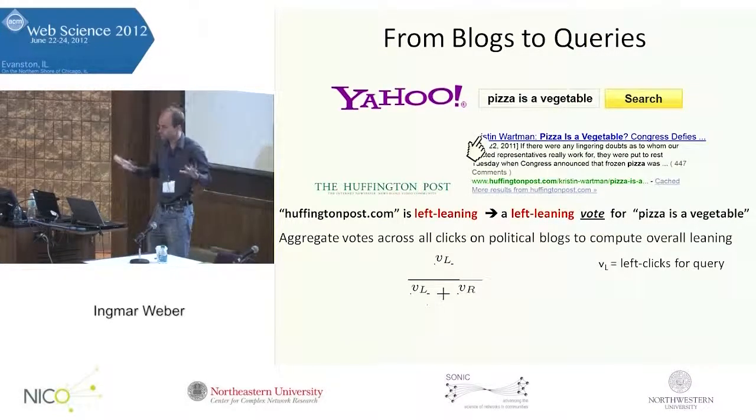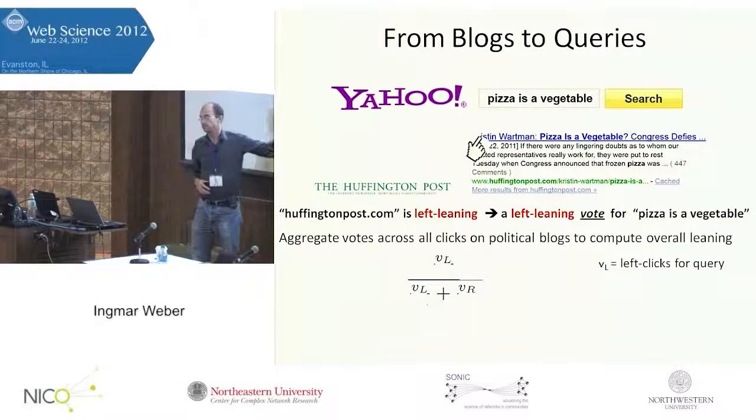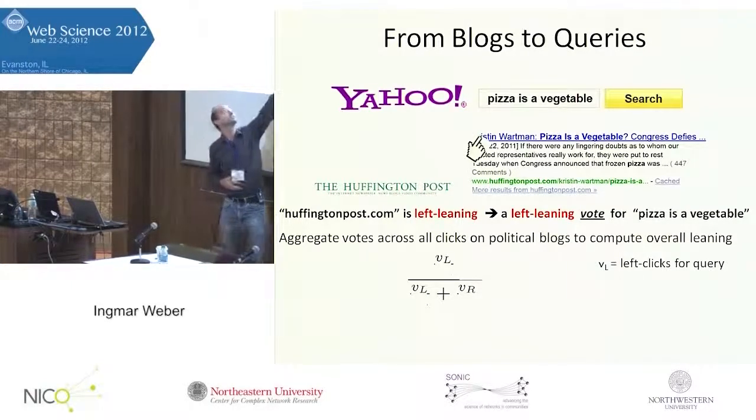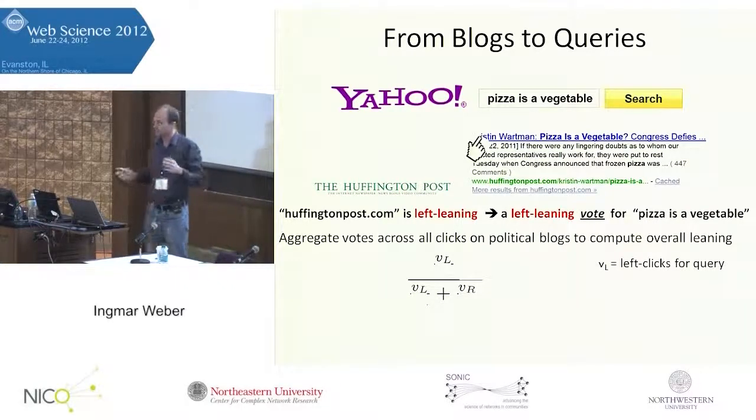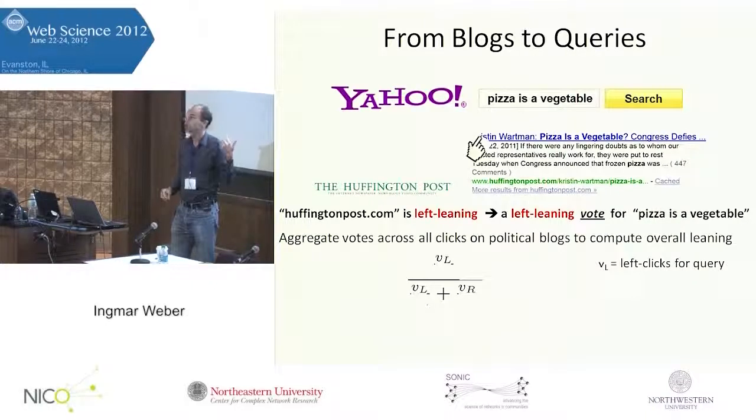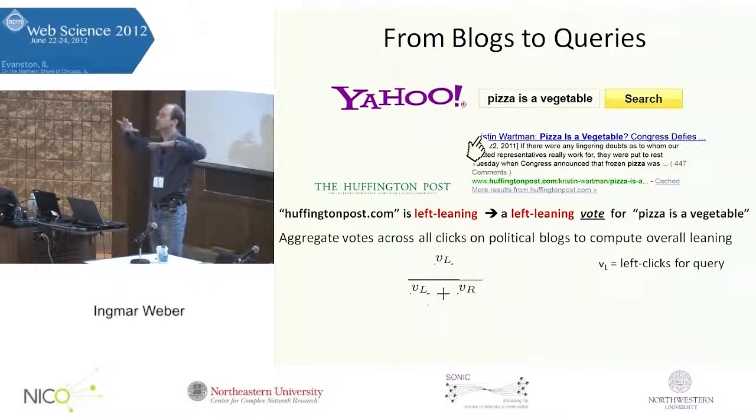The most basic form would be this. We look at this query. How many click results do we have for the left versus the total number of clicks? Now, this is what we tried, but one problem with this is that the volumes are not equally distributed.